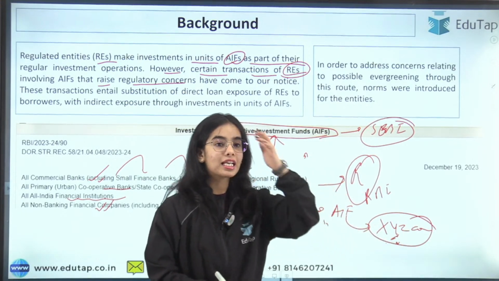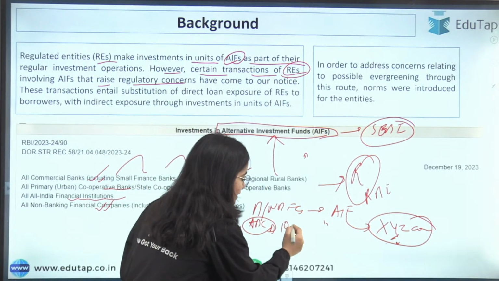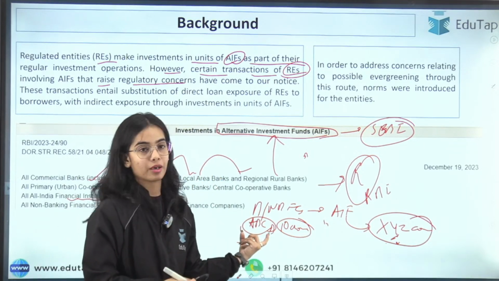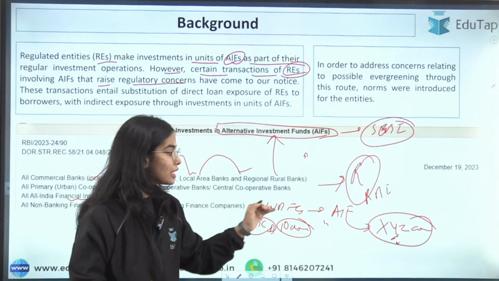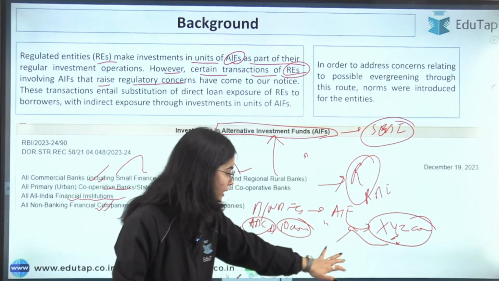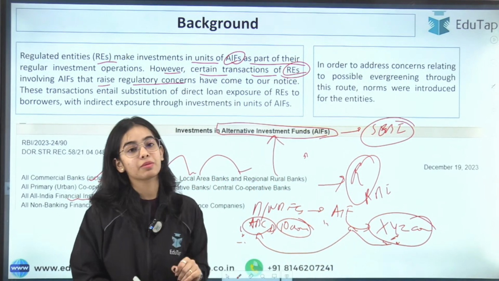Now let's say the XYZ company has taken a loan of 10 crores from this particular bank. Now XYZ company is not able to give the loan back. So the XYZ company, through this alternative investment fund, is further taking money from this ABC bank to actually return the money of this ABC bank. So what is happening?